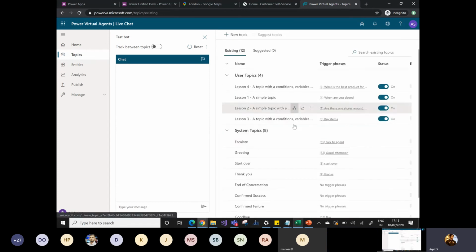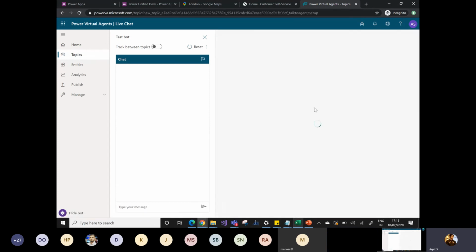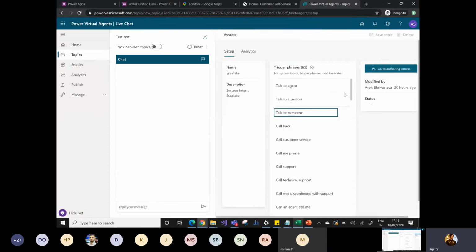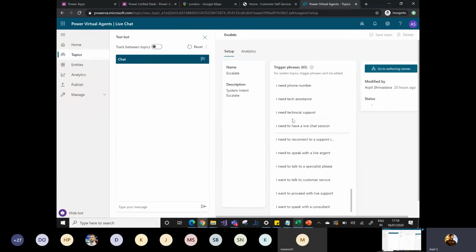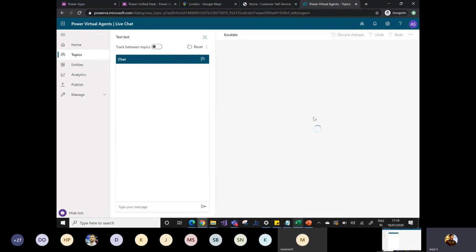Under the topics, there is a topic called Escalate. In Escalate there are already some phrases like "talk to agent" and "talk to a person", and you can create your own phrase as well, such as "I need to have a live chat session." As soon as the customer types anything from this list of phrases, you can simply go to the authoring phrases